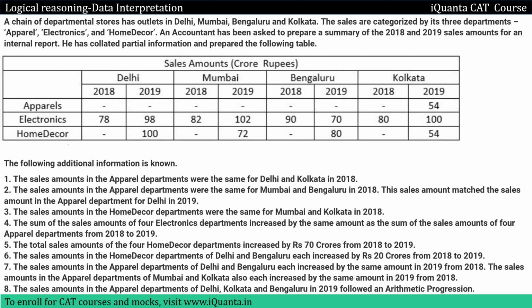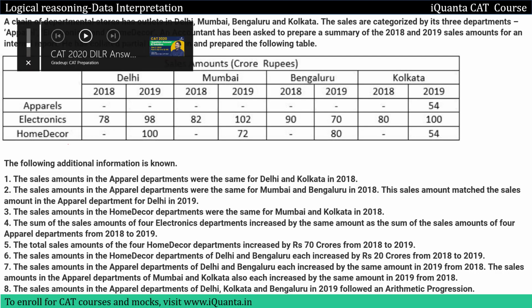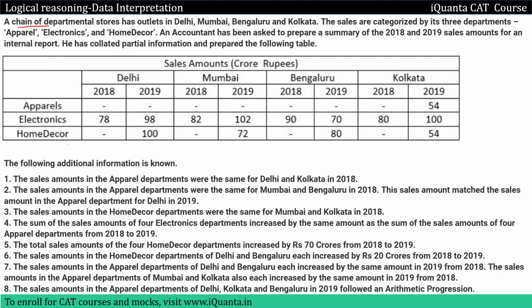Let us read the clues. We'll find all the missing fields in the table and then we'll answer the questions, okay? So we have a chain of departmental stores that has outlets in Delhi, Mumbai, Bengaluru and Kolkata. The sales are categorized by its 3 departments: apparel, electronics and home decor. An accountant has been asked to prepare a summary of the 2018 and 2019 sale amounts for an internal report. He has collated partial information and prepared the following table. Collated simply means to collect, okay? So in the table below we have partial information, and I hope you understood. We have 4 cities, 2 years 18-19 in which sale amounts have been given of these 3 departments, okay?